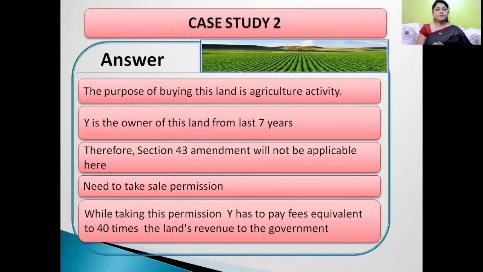Answer is, the purpose of buying this land is agricultural activity. Here, Mr. Y is the owner of this land from last 7 years only. Therefore, Section 43 amendment is not applicable to this case because Y has not completed 10 years of his ownership. So Y has to take sale permission from district collector, and while taking permission, Y has to pay fees equivalent to 40 times the land's revenue to the government. And after making payment of this fees, Y will get permission from district collector and then he can sell this land.